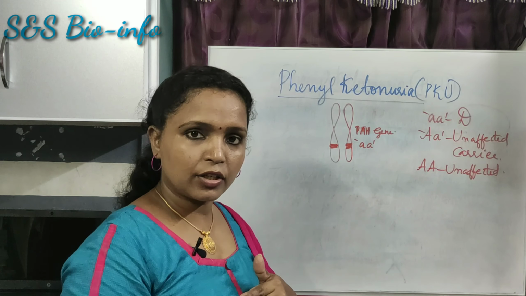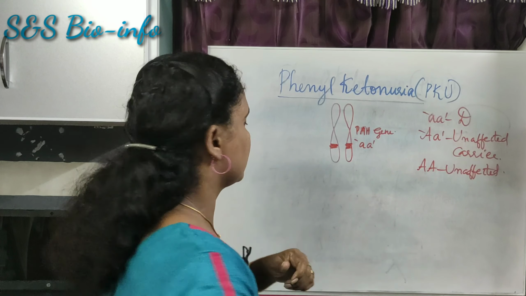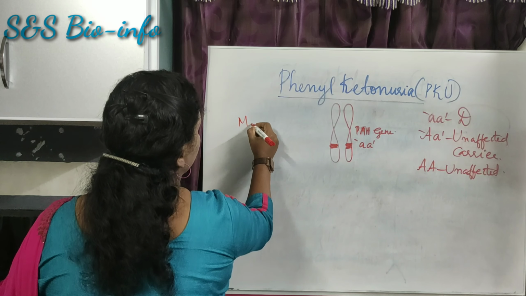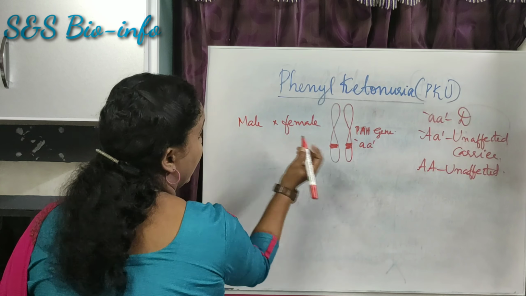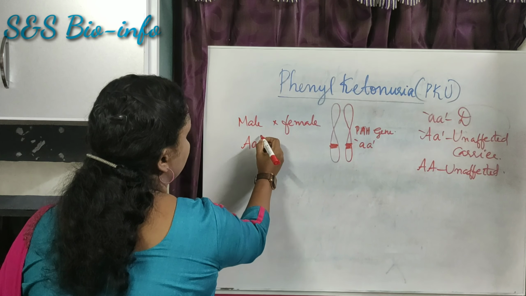So let's consider the cross of two carrier parents. Male, female. Carriers can be represented like this, heterozygous Aa. Here also heterozygous Aa. So what are the possible genotypes here?